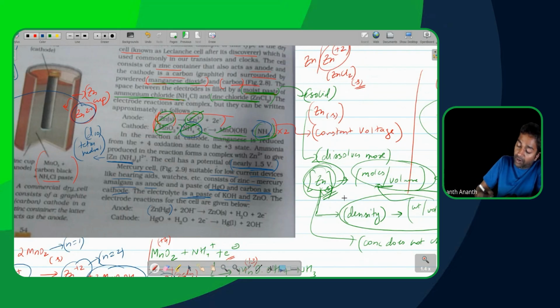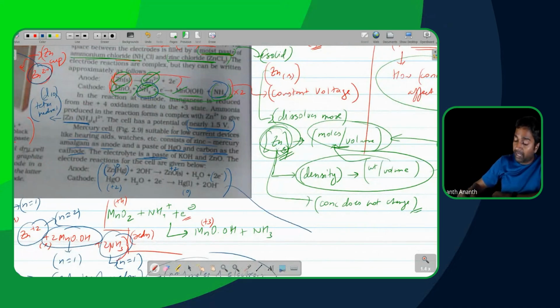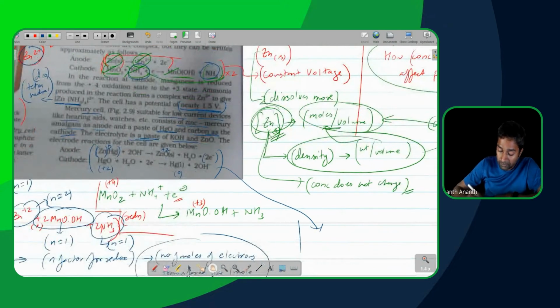Okay, so electrode reactions are given over here. Same type. The zinc is effectively going from 0 to zinc plus 2 here, and in this particular case as well, 2 electrons are being lost. The HgO here has mercury in plus 2, and it is going to become mercury in oxidation state 0 by gaining 2 electrons in the process. So we can directly add these 2 reactions up to get the final reaction. The overall reaction is simply adding the 2 of them up.